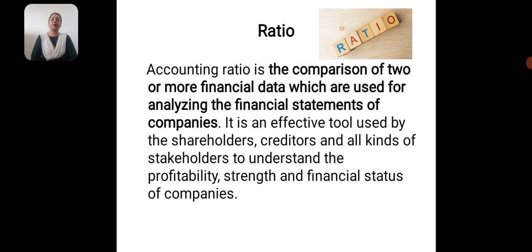These variables can be anything: sales and profit, fixed assets and current assets, depending on whatever criteria the company has to evaluate. Ratio is a term used in maths and other subjects also, but here we have to identify the relationship between the variables, and nothing is constant in business.